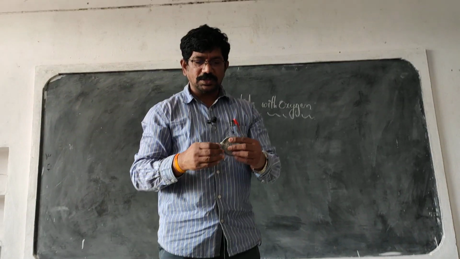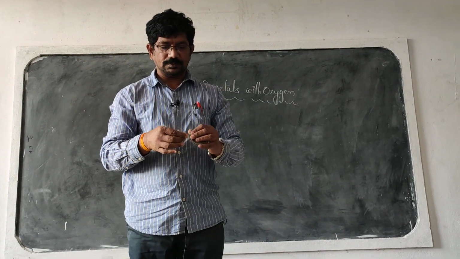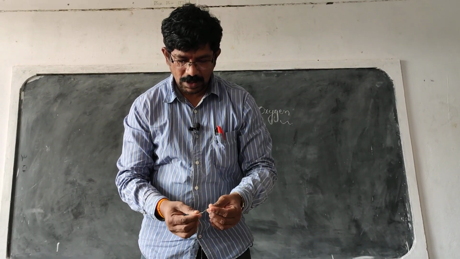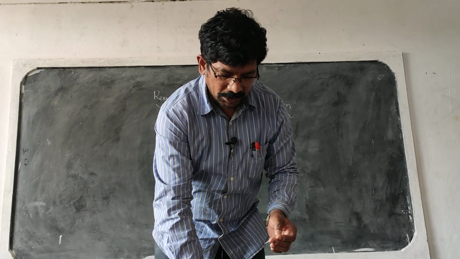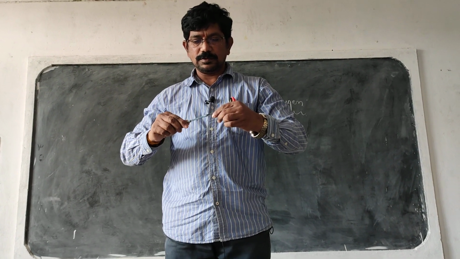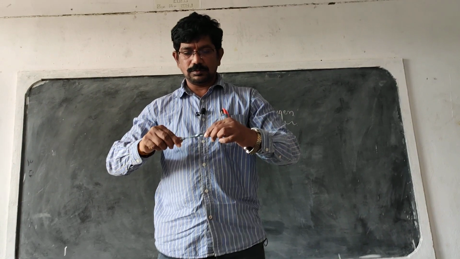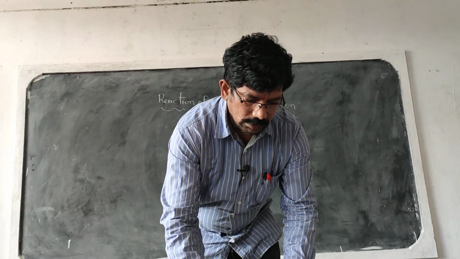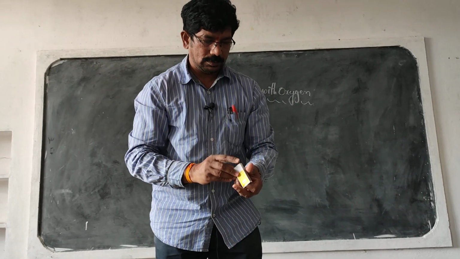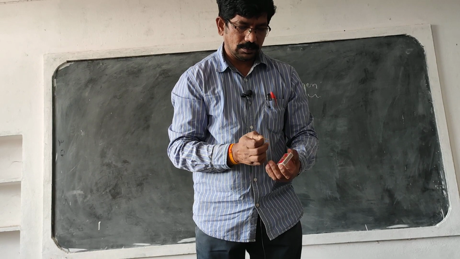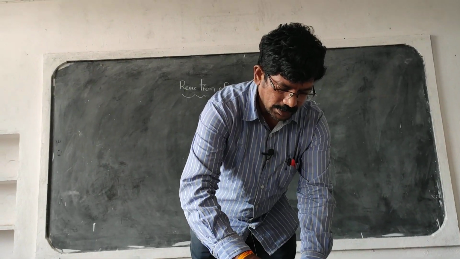So before starting the experiment, take a small piece of magnesium ribbon. I have taken a small magnesium ribbon. Now see this.